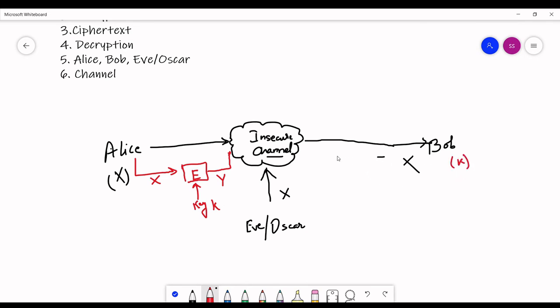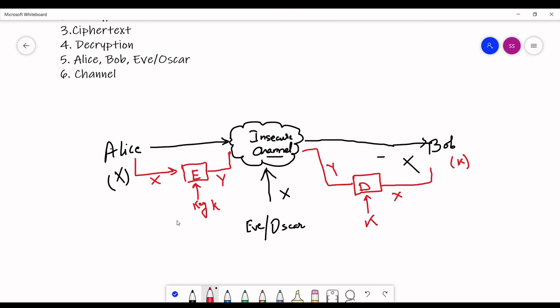So whenever Bob is getting this Y ciphertext from the insecure channel, what Bob will do, Bob will use the decryption algorithm using the same key K, and after decryption that Y will be converted to X again, and Bob will get the message that Alice has sent to Bob. Okay, so this is why we need cryptography for this encryption and decryption.